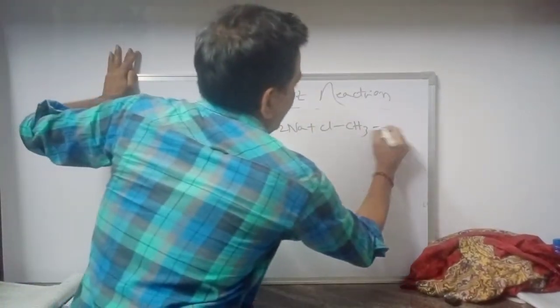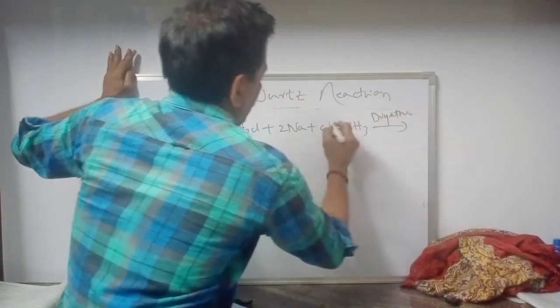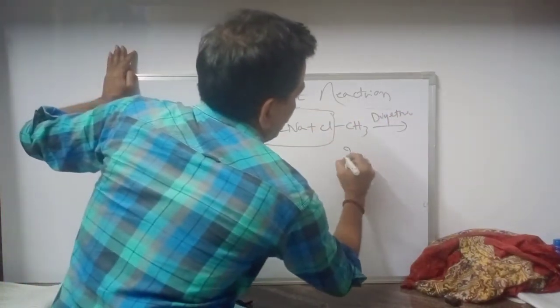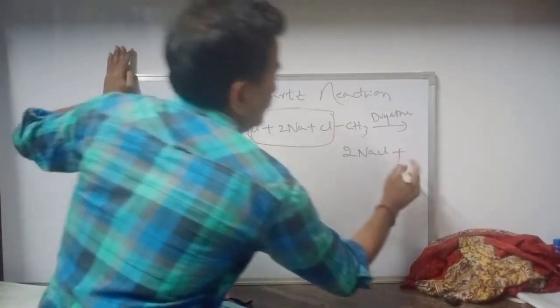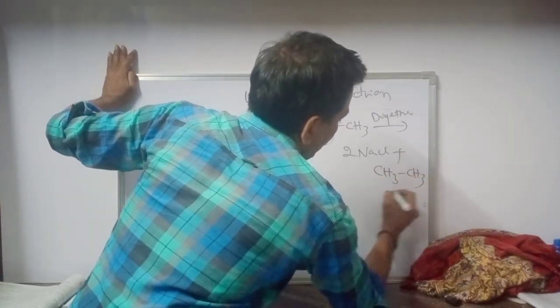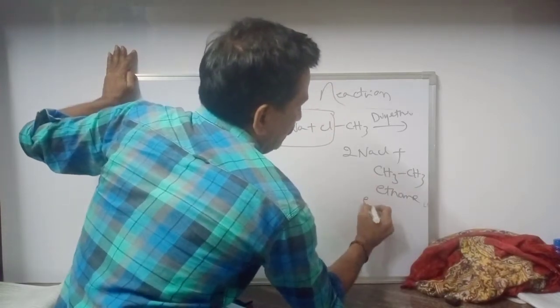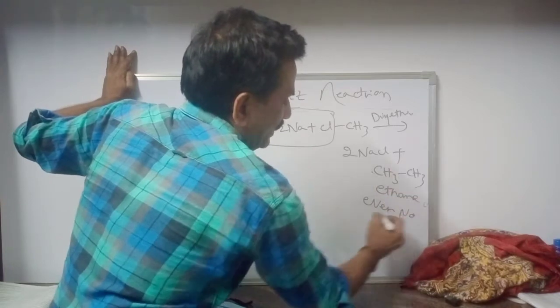What happened? Dry ether, 2NaCl plus CH3-CH3, nothing but ethane. What is this? Nothing but ethane, an even number, symmetrical.